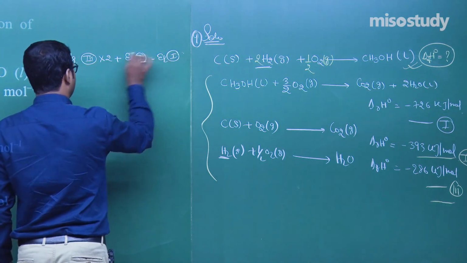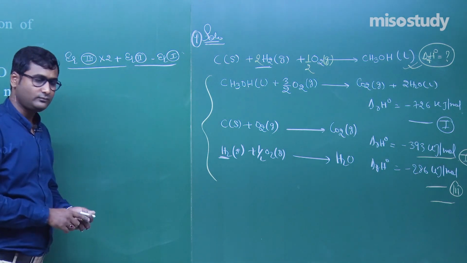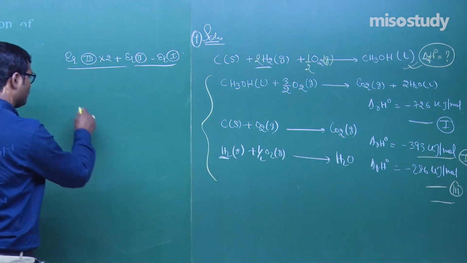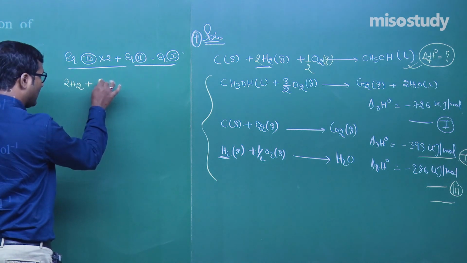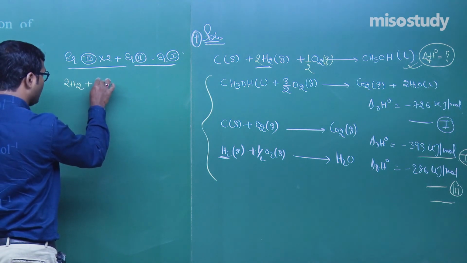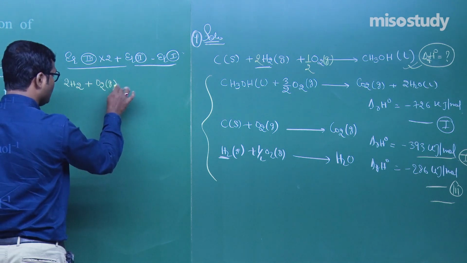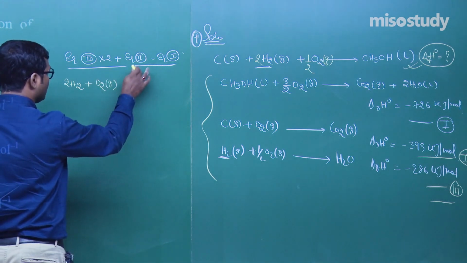Let's check, am I right or wrong? 2H2 plus half O2 into 2, that is O2, gives you 2H2O.